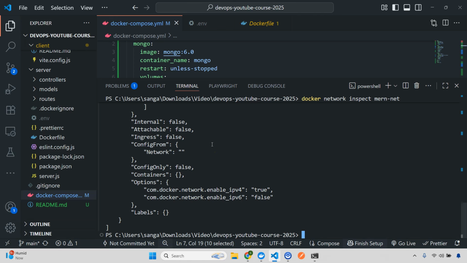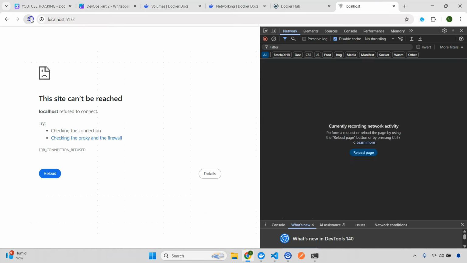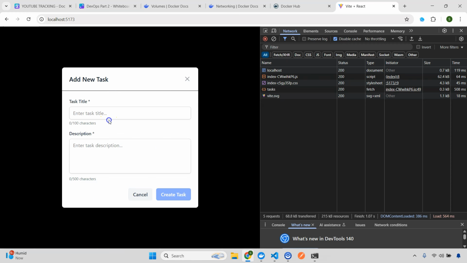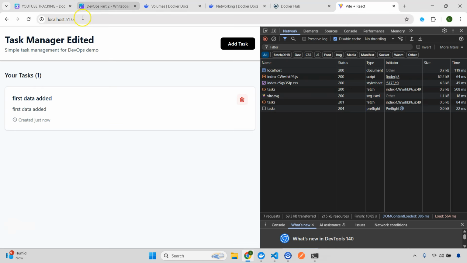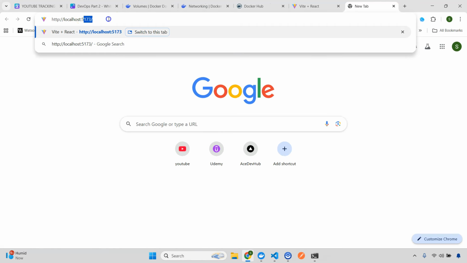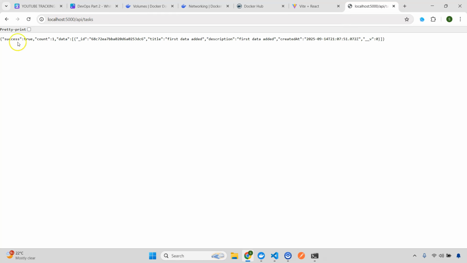Awesome. So now what we can do is go to our localhost, refresh this. Awesome, so you're getting the data. Now I'll add the first data, I will copy and paste here. Let's make this one 5000, enter, and you can see that we are having one data, which is correct. Now you want to check if my persistence is actually working or not.